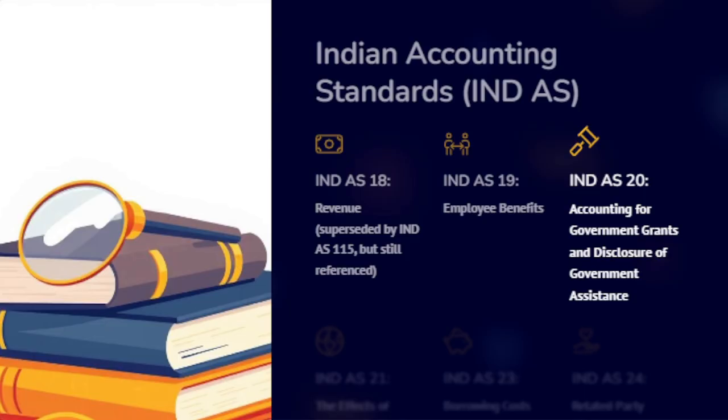This provides guidance for recognizing government grants, capital or revenue nature, reflecting grants in income when conditions are fulfilled, disclosing any form of government assistance even if no value is directly measurable.